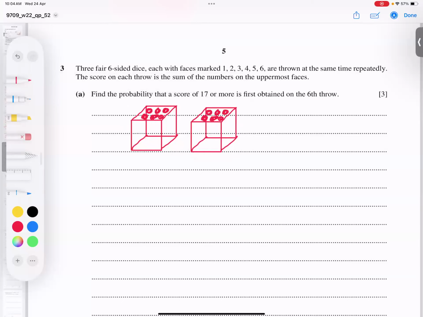I hope you got my point. Now, what is the sum? It means we will add.